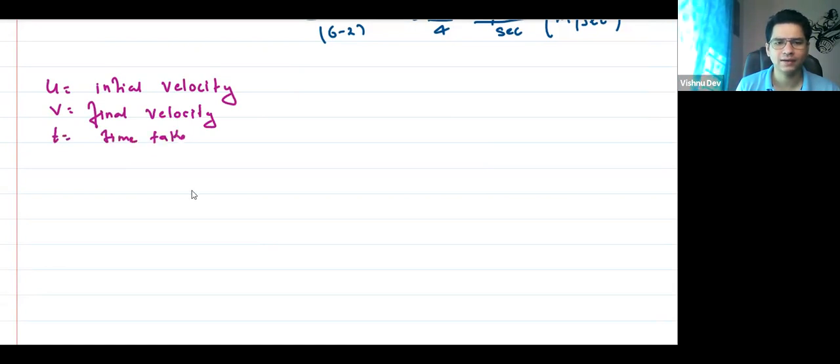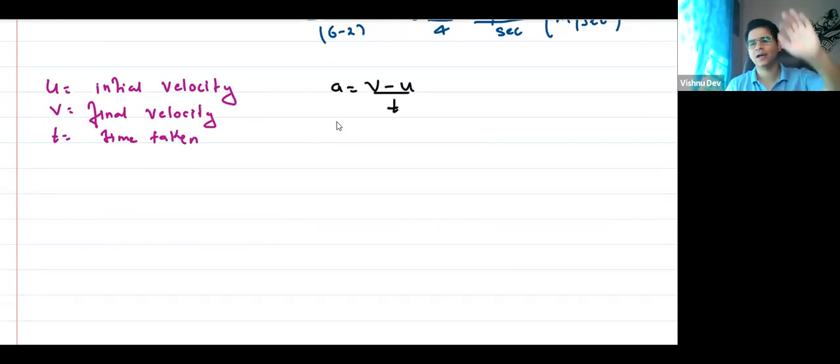So in that case, acceleration can be written as (v minus u) by t.